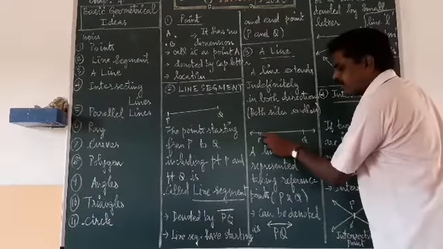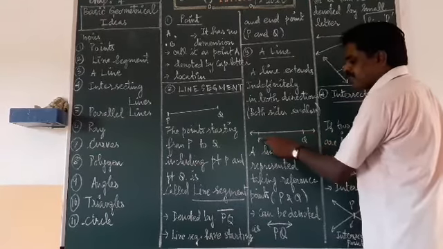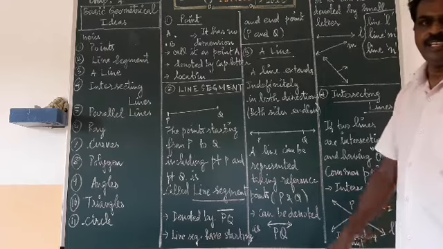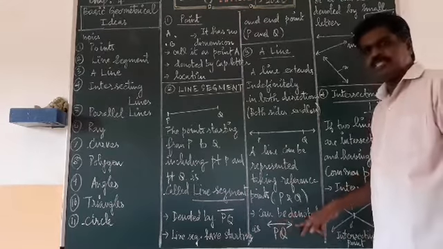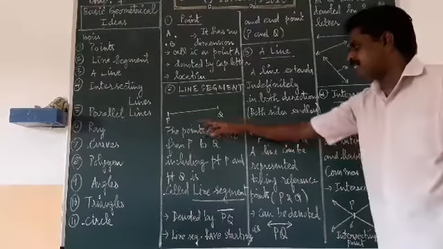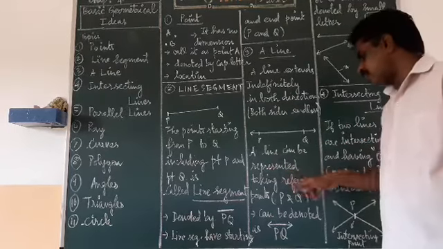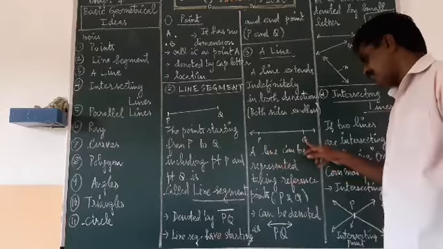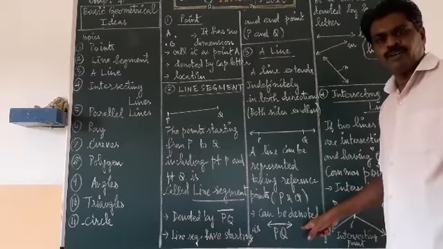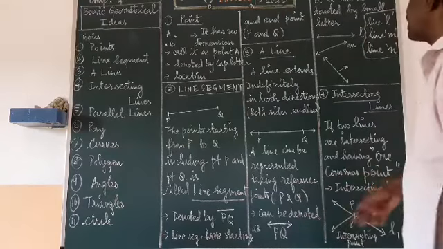Take some reference point. One dot you put, call it P. Another reference point Q. Then we can call this line PQ. PQ with a double-sided arrow over it you have to draw. If PQ has a double-sided arrow over it, it is a line. These points are extending in this direction also, and in the Q direction also it is extending. So a line can be represented by taking reference points P and Q and denoted as PQ with a double-headed arrow over it. What do you call this one? Double-headed arrow. This is the representation.